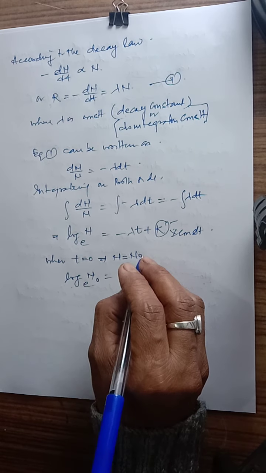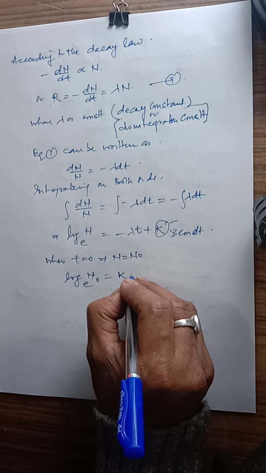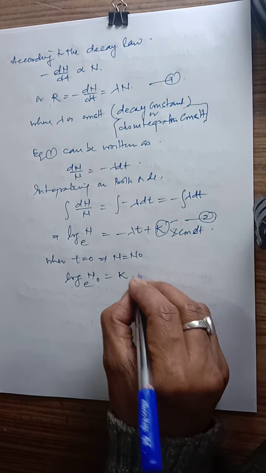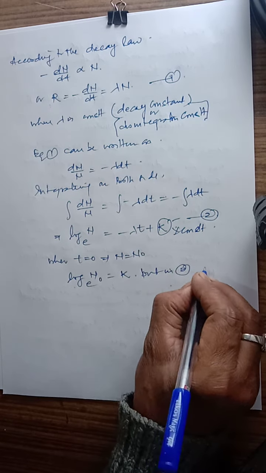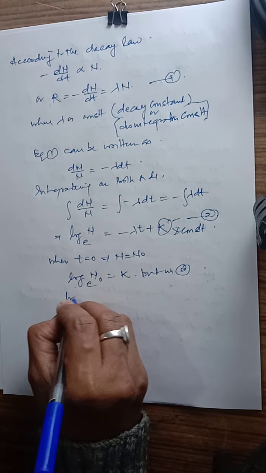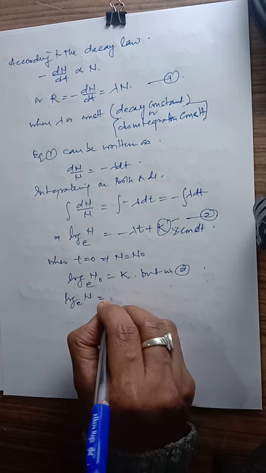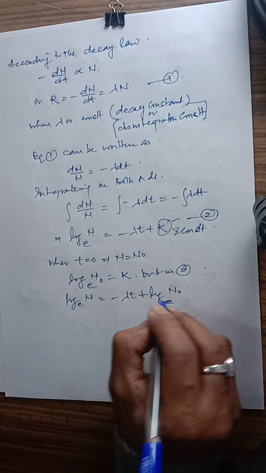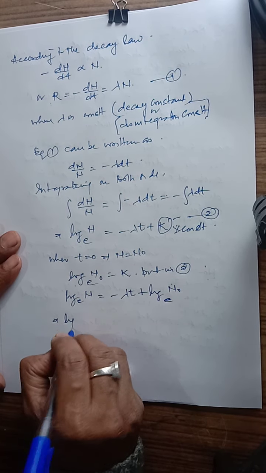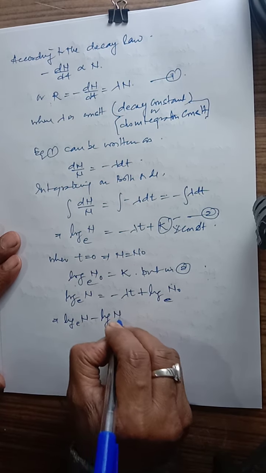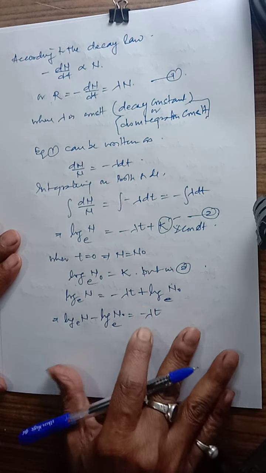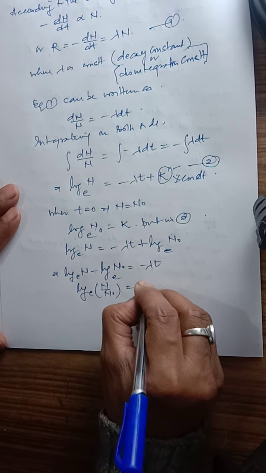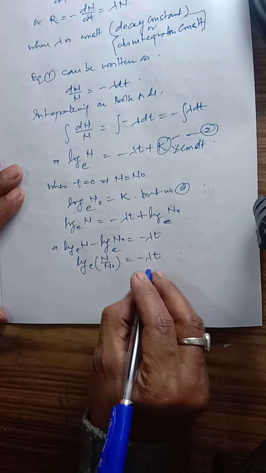Now we put this value of k in equation 2. Log of N to the base e equals minus lambda t plus log N0 base e. So log N minus log N0 equals minus lambda t, so it becomes log e of N upon N0 equals minus lambda t.